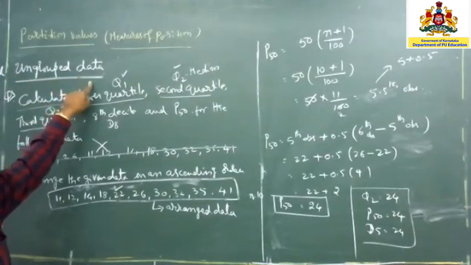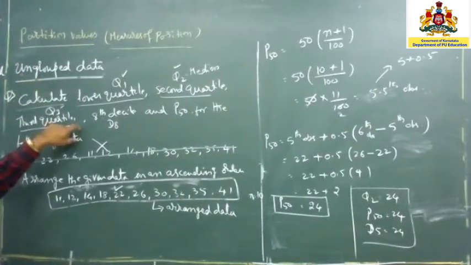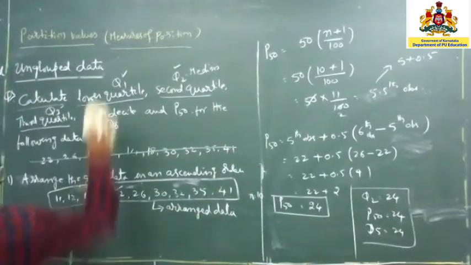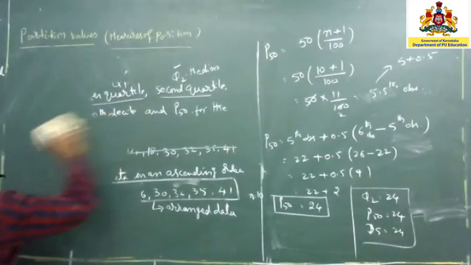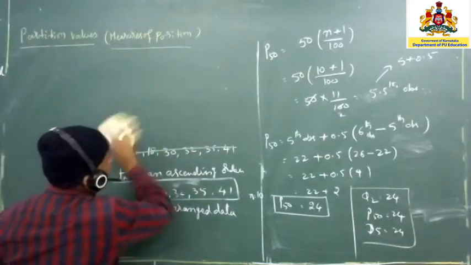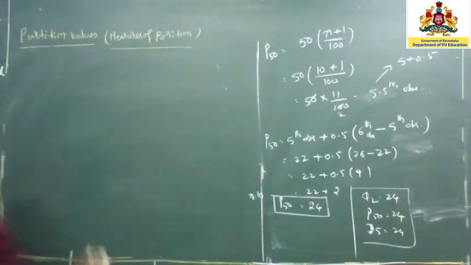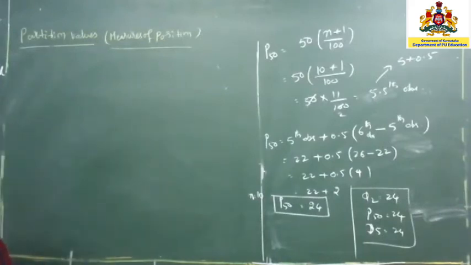So we understood already that there are three types of data. In this, the first one is ungrouped data, the second one is discrete data. So discrete data now I am going to discuss. What do you mean by the discrete series? The discrete data means discrete series only. Discrete series means the frequencies are present. We have written already.